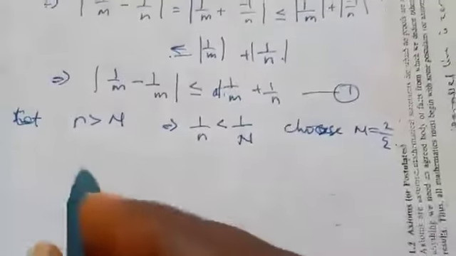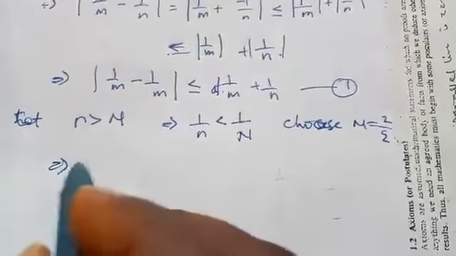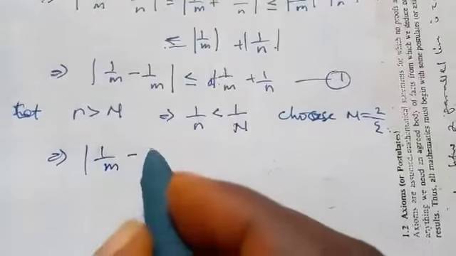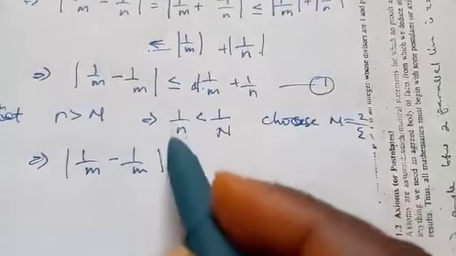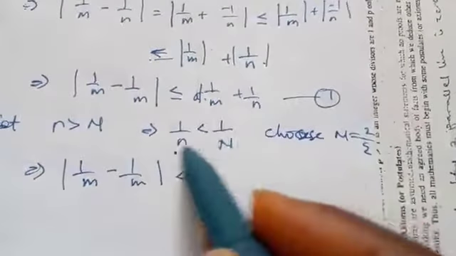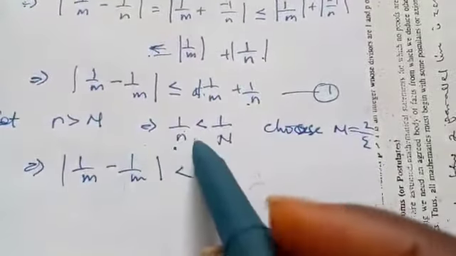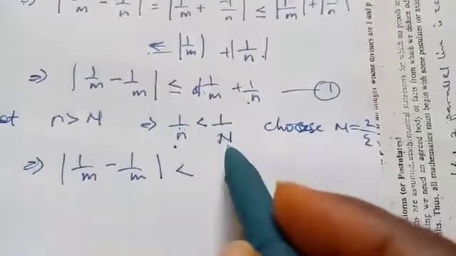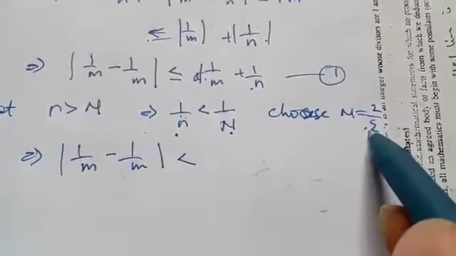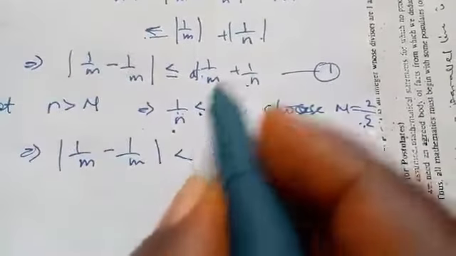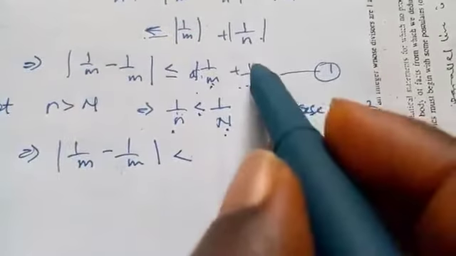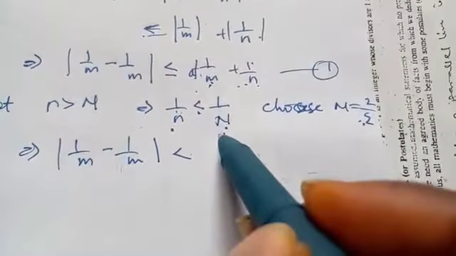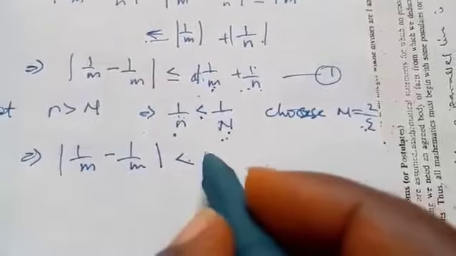Then 1 over m minus 1 over n will be strictly less than, since 1 over n will be strictly less than 1 over N, and that is why we are putting strictly less than.